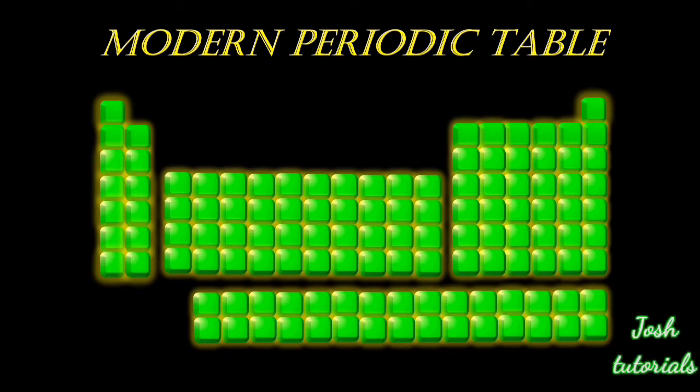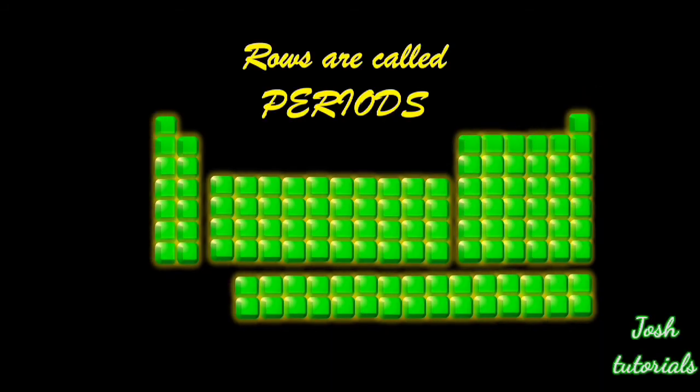This is just the basic table which we use for learning the modern periodic table. If you observe this table, there are 7 rows which are horizontal, from left to right. You may have also noticed that there are 2 extra lines at the bottom, but they are not 8 and 9, and I will talk about it later in this topic.